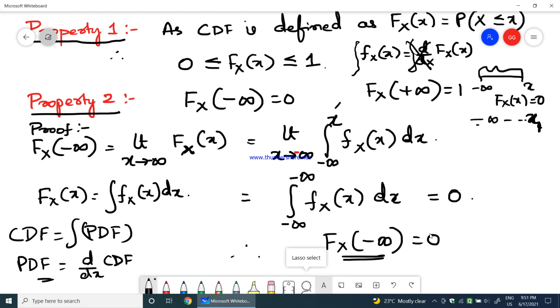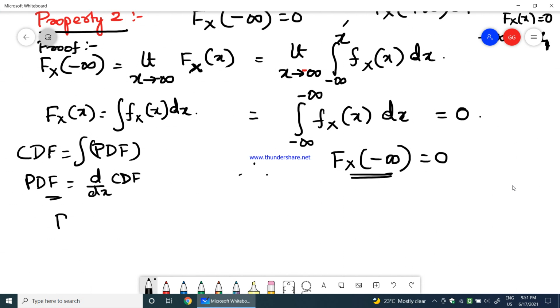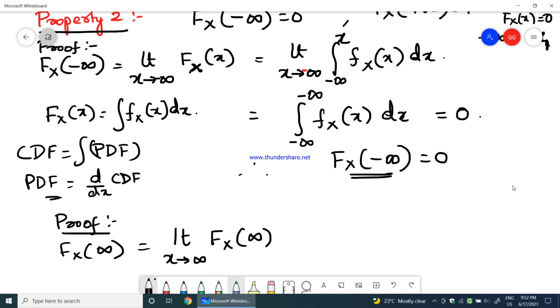Okay. Now, coming to proof 2, coming to second proof, where proof for Fx of infinity. What is that? Equal to limit x tends to infinity Fx of x, which is equal to limit x tends to infinity integration of minus infinity to x fx of x dx.